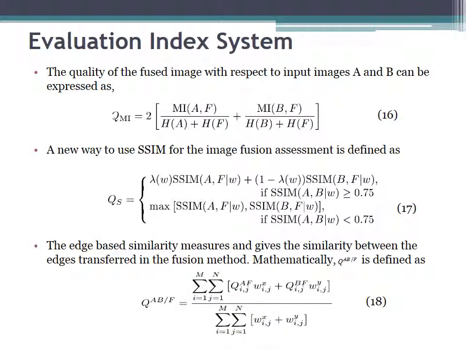Evaluation of the system index. Here we calculate the quality of mutual information. First, this is the main formula, and then we calculate the SSIM, structural similarity image metric, and finally we calculate the edge similarity based image metric. We calculate these three indices and give a final output.